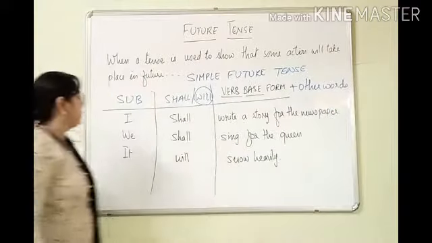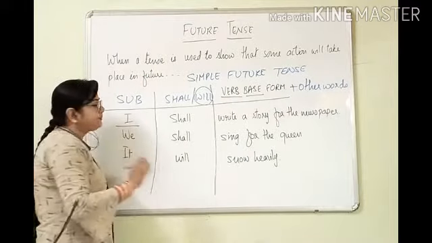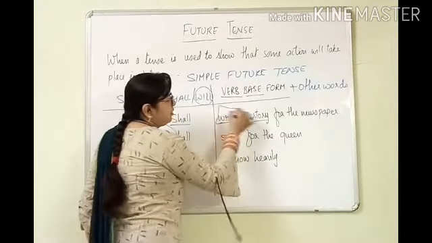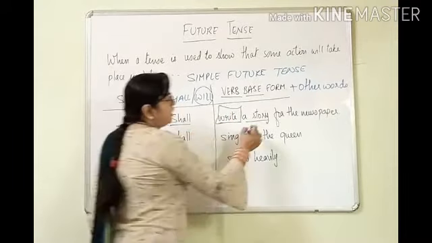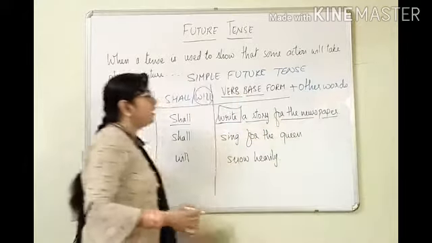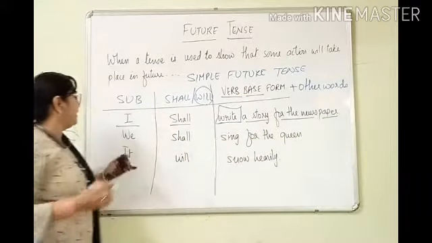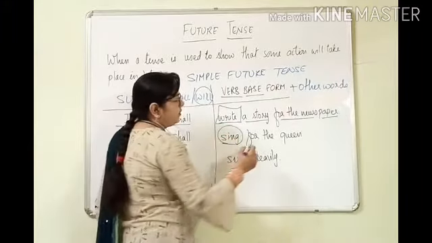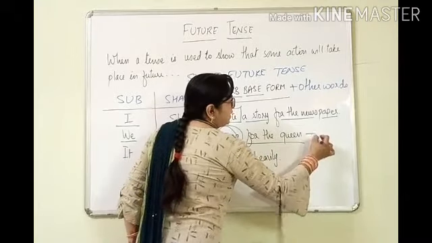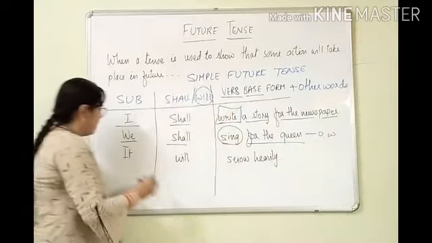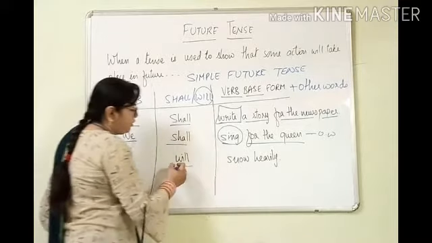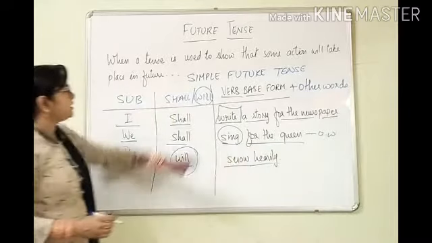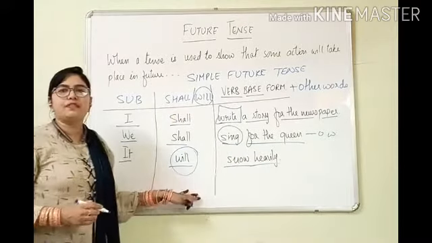See now the formation. First subject: I shall write a story. Write is the verb base form. A story for the newspaper, these are the other words. Same like that, we shall sing. Sing is the verb's base form, for the queen, these are the other words. It will snow heavily. Here will shows the willingness. So this is the structure of simple future tense.